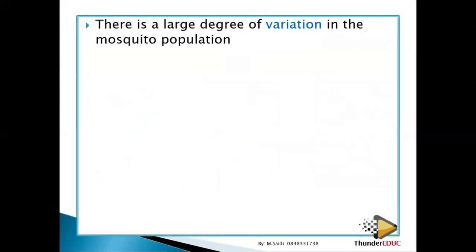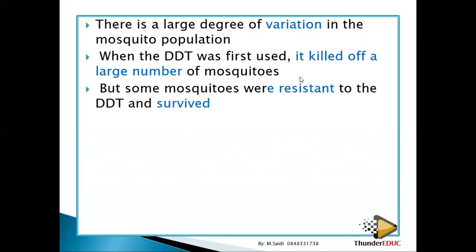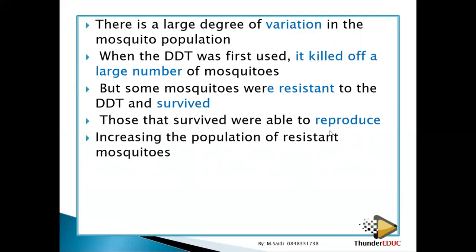So let's look at it. There's a large degree of variation in the mosquito. We saw that when the DDT was first used, it killed off a large number of mosquitoes. But some mosquitoes were resistant to the DDT and they survived. Those which are resistant, the black ones, you saw it, survived. Those that survived were able to reproduce. They reproduce in large numbers, increasing the population of resistant mosquitoes.